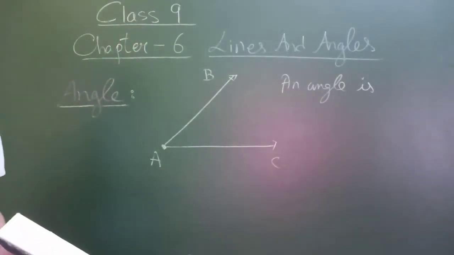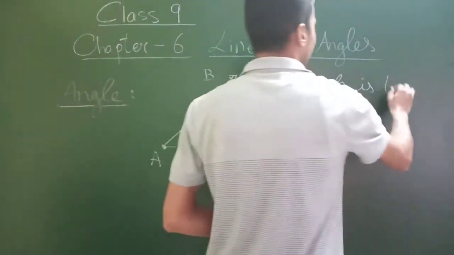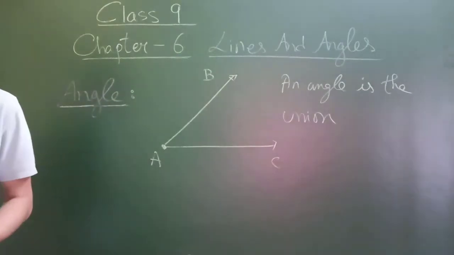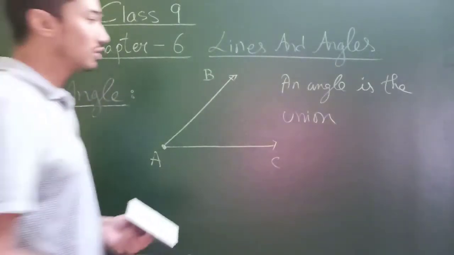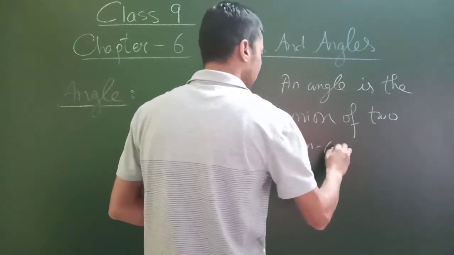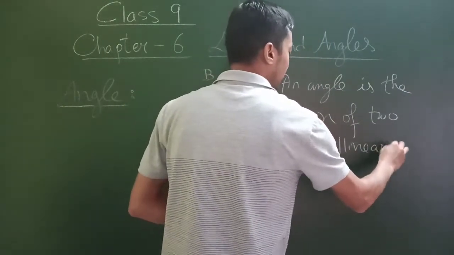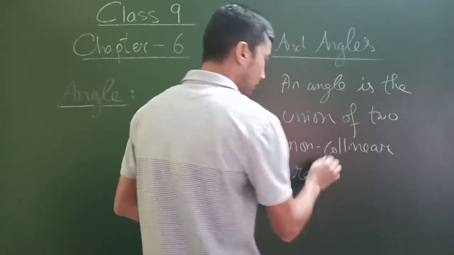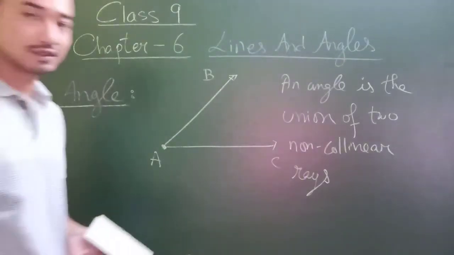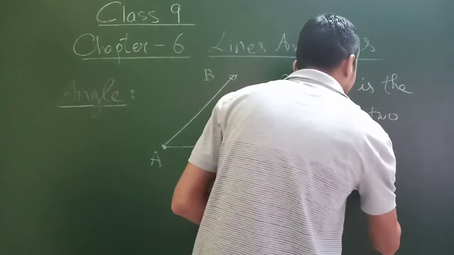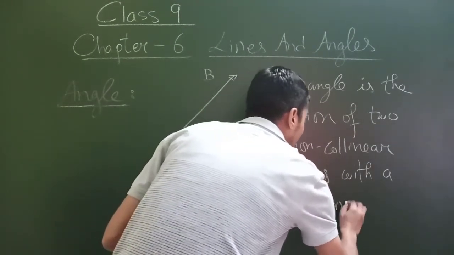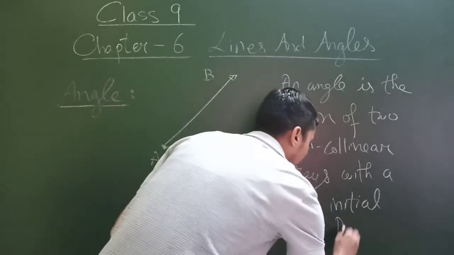An angle is the union of two non-collinear rays with a common initial point. I'll discuss collinear and non-collinear also, but let's just finish this first.